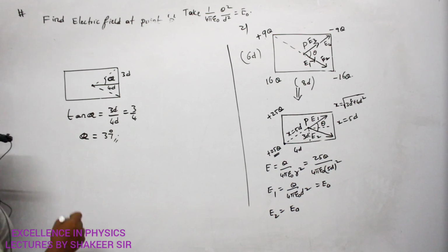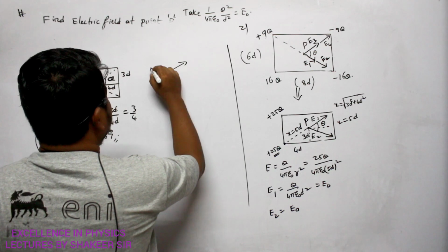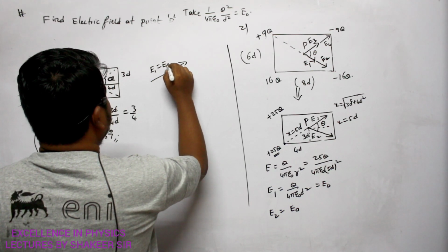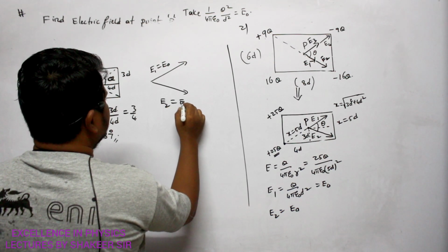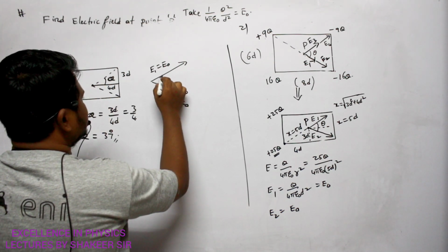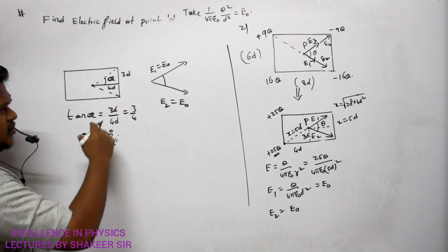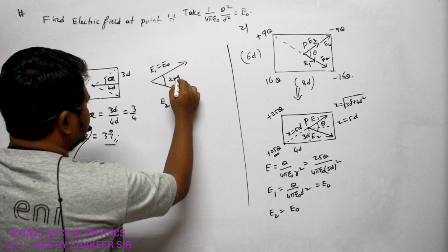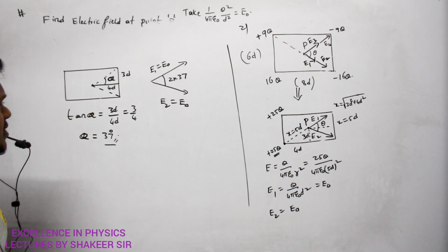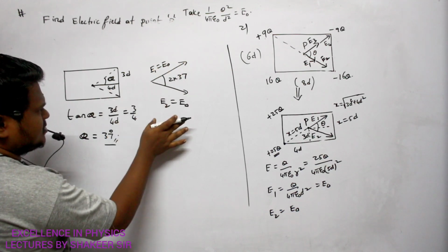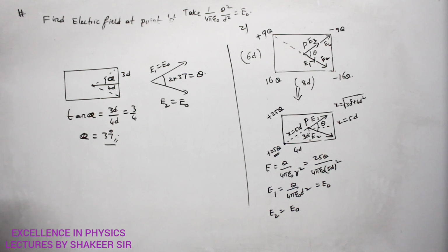Okay. Now see what are the two forces we got. Read this one. This one, E1, is equal to E0. Clear? This is another electric field E2 which is also equal to E0. So now what is the total angle between them? So only alpha value is 37. Total is how much? Total is 2 into 37. That's all. Are you able to understand? So this is one electric field, this is another electric field which is separated by an angle theta equal to 2 into 37.